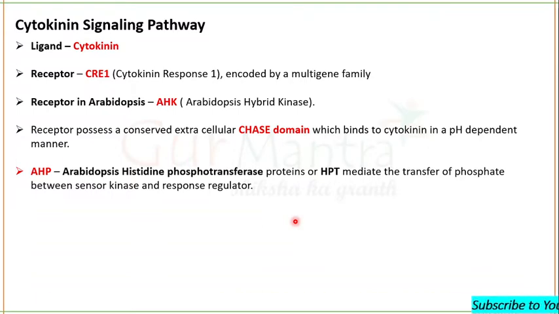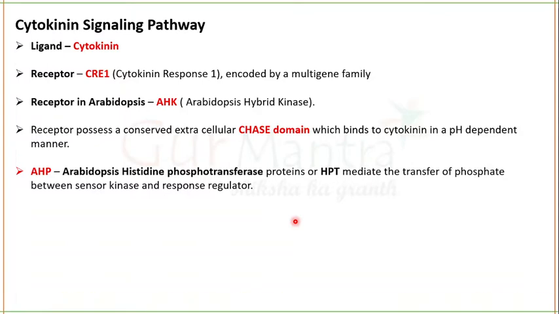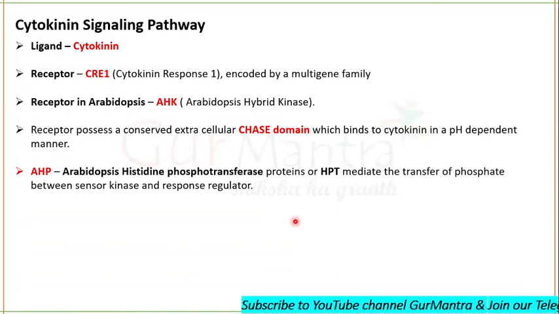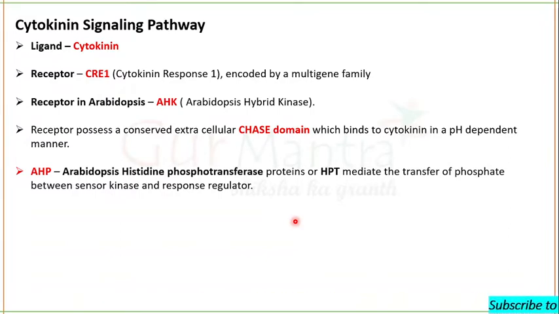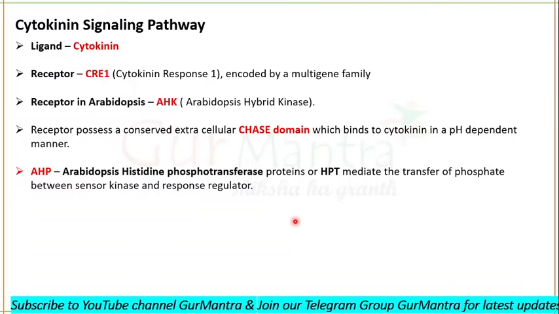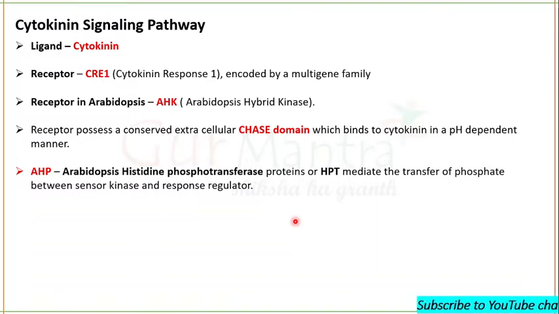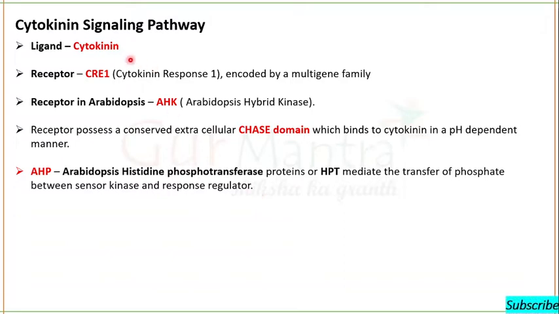Okay, when I taught you the signaling pathway of ethylene, I told you that it is a two component signaling pathway. Similarly, the cytokinin signaling pathway is also a two component signaling pathway, but while teaching the ethylene pathway I didn't exactly mention what this two component signaling is. In this video I will be telling you about two component signaling as well. But remember, AHP, also known as HPT, will be transferring phosphate between the sensor kinase and the response regulator.